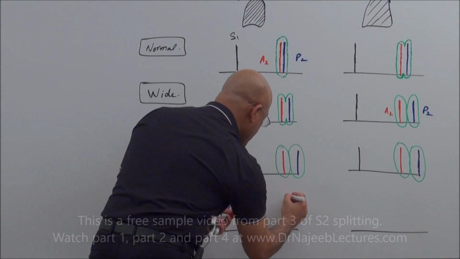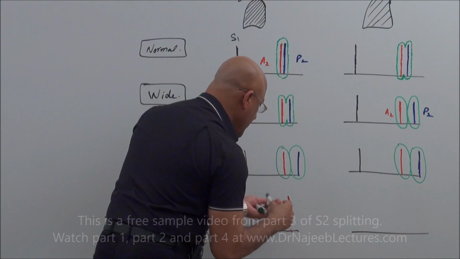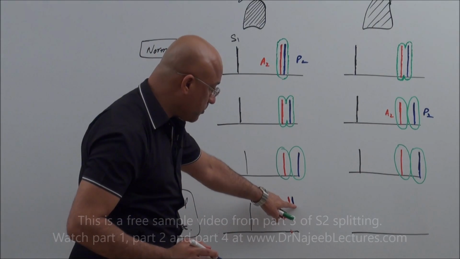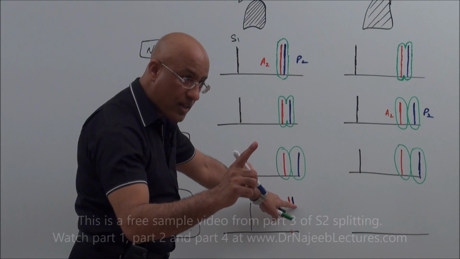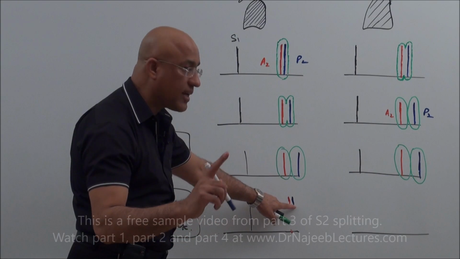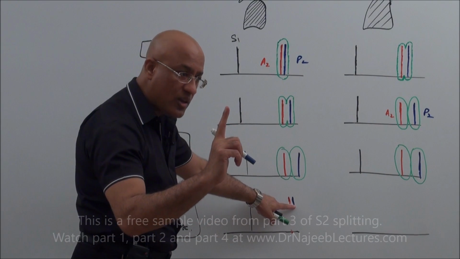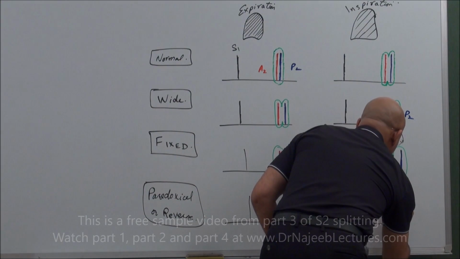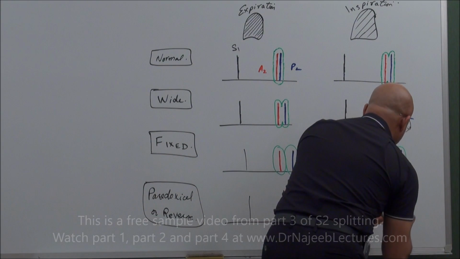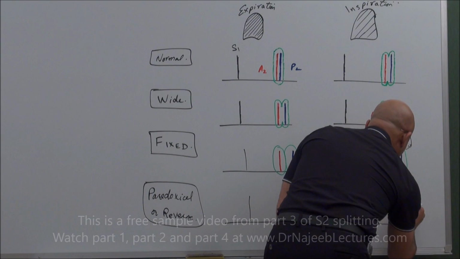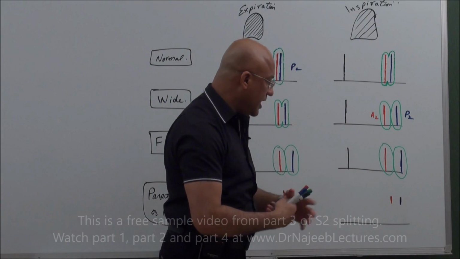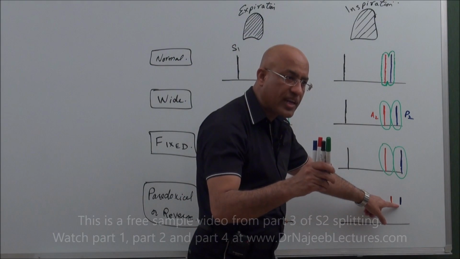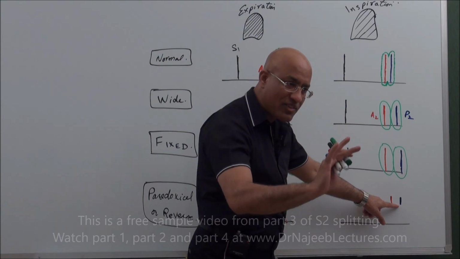A2, followed by P2. This is normal. Normally A2 and P2 in a normal person during expiration are so close that they are heard as one sound, and during inspiration the A2 P2 interval is widened, and so it is heard as a split sound. Is that clear? Yes.